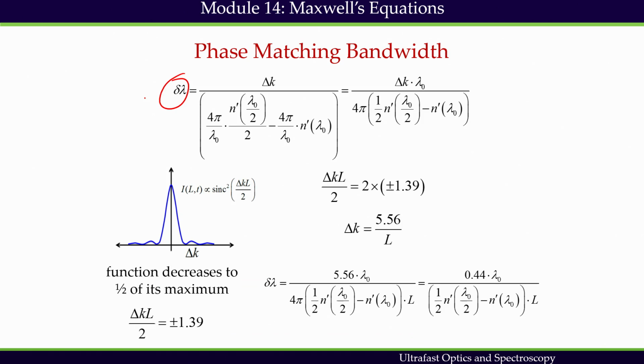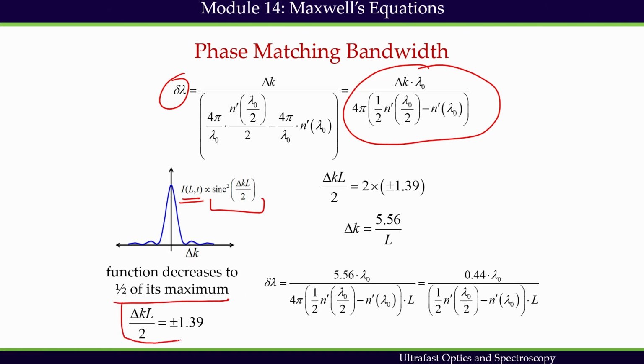What we get, delta lambda equals this delta k by this, and from intensity we know that the intensity will depend on the cardinal sine function. From that expression we know that this kind of cardinal sine function will decrease to half of its maximum intensity when delta k L by 2 equals 1.39.